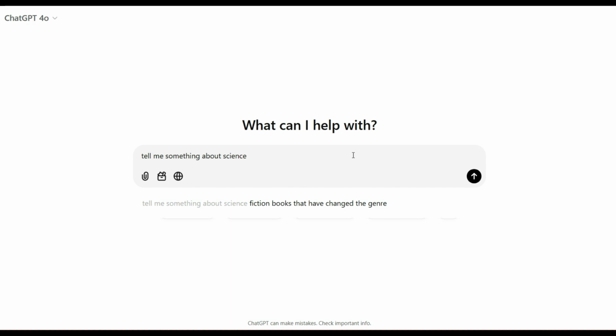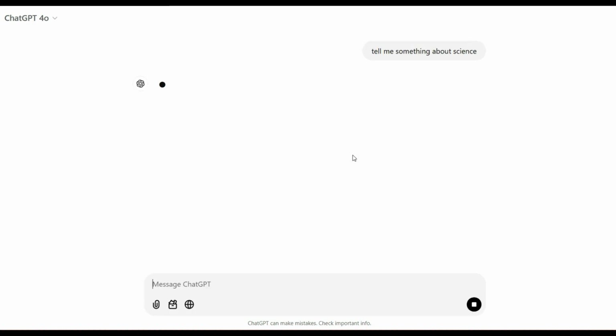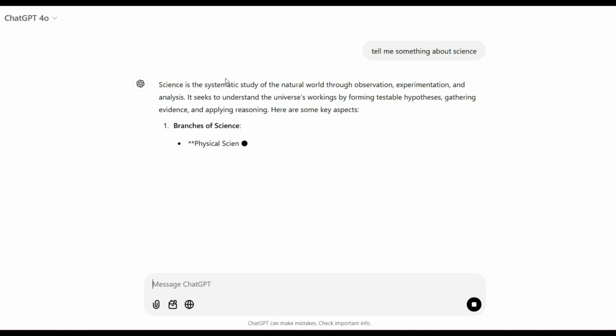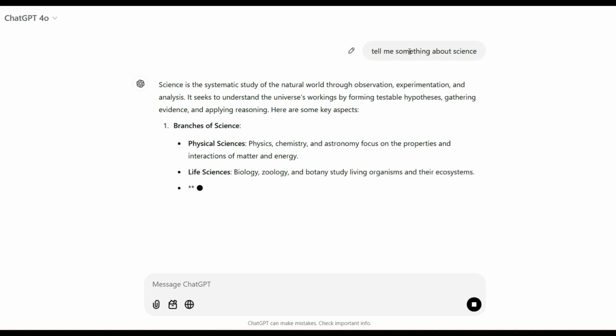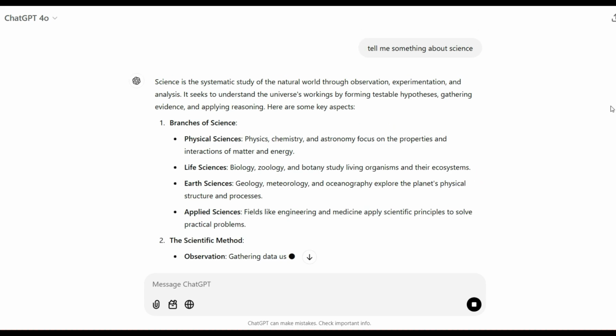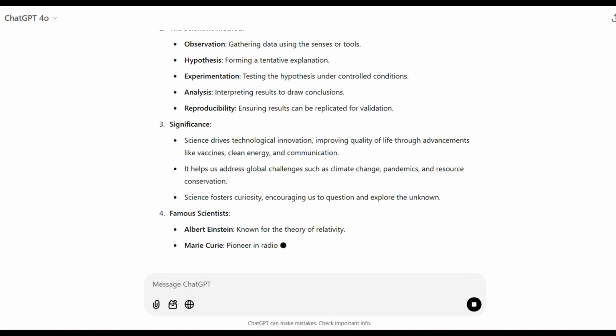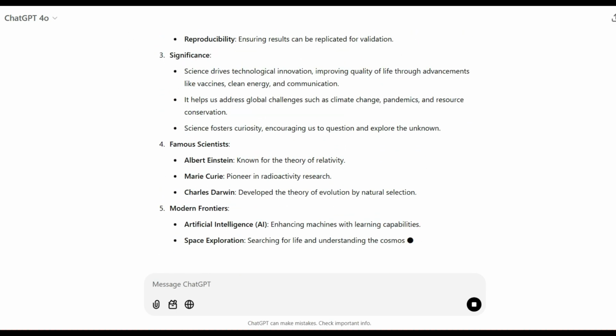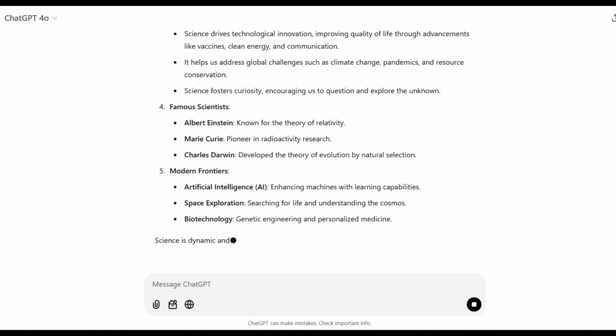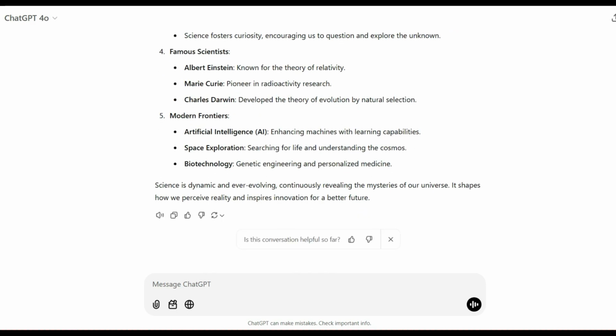And this command is very vague and it will generate information that won't be helpful to us. Let us see with an example over here. I've just given the command. Now it is giving me everything about science, and there is nothing specific in here, right? And it can keep on going on and on and on. If you keep on asking it, tell me more, it will keep on going on.